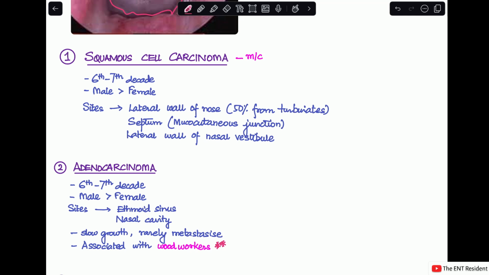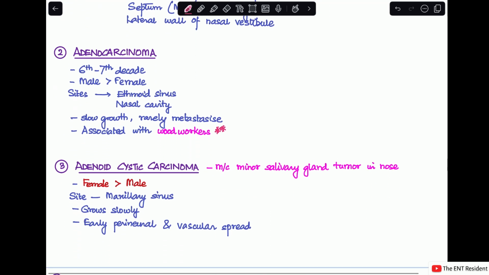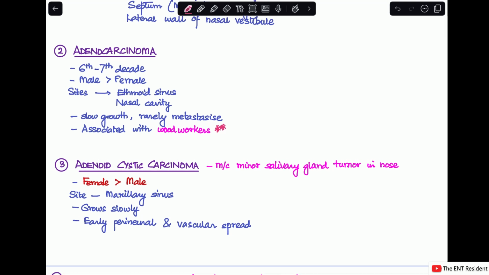Next, we move on to the next malignant tumor, which is adenoid cystic carcinoma. Adenoid cystic carcinoma is the most common minor salivary gland tumor that you will find in the nose. Here, a differentiating feature you've got to remember is that it is more common in females than in males, unlike in squamous cell carcinoma and in adenocarcinoma. This is also a tumor which grows very slowly and has early perineural and vascular spread, and the site of origin is the maxillary sinus.